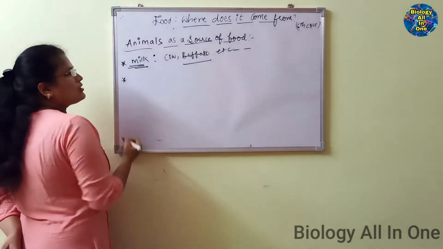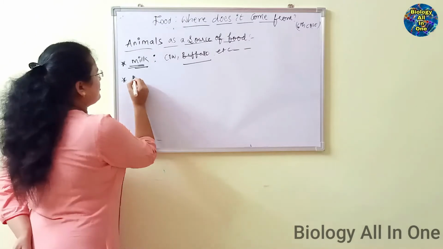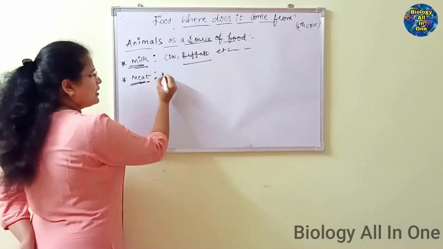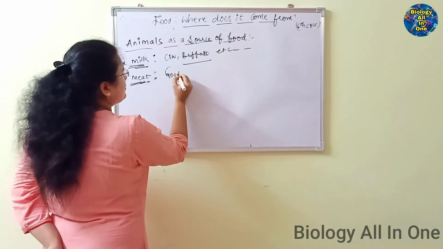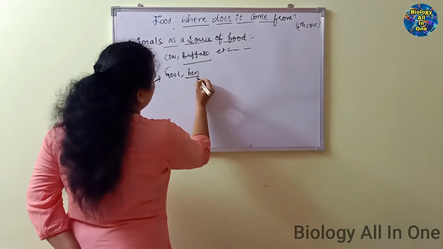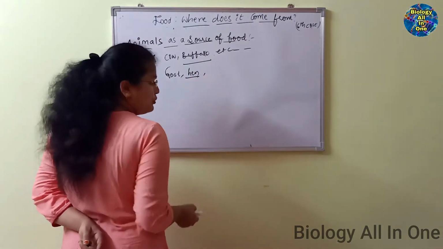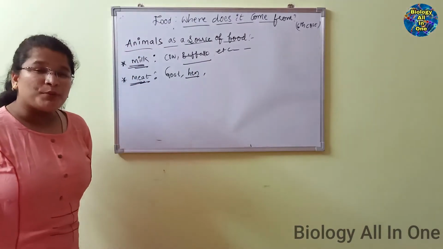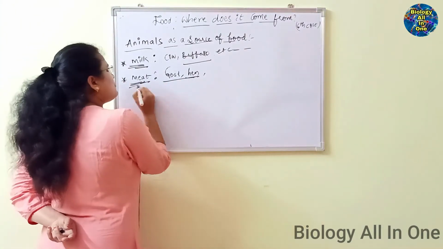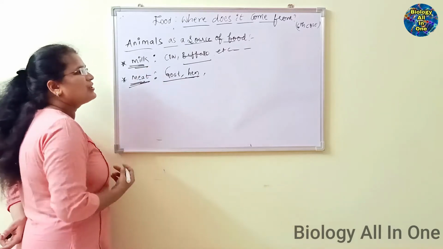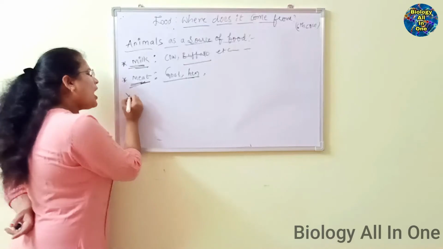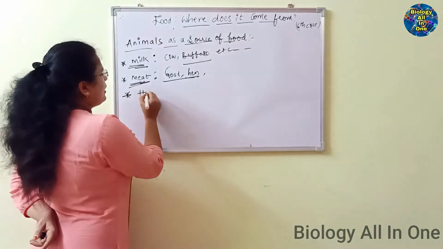See, and we are also obtaining meat from the animals. We are taking goat meat, and we are taking hen and different kinds of birds. Few people will eat, and few people even eat the cow, and we are obtaining food as meat from different kinds of animals. Alright? Even we are obtaining honey.